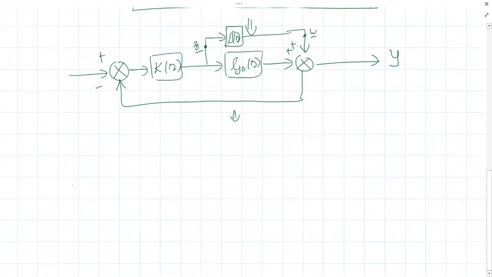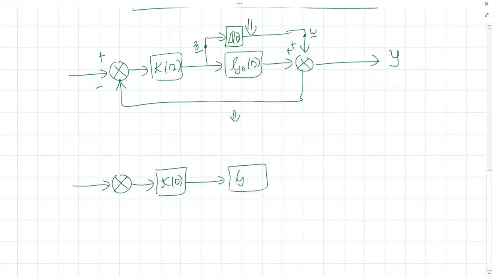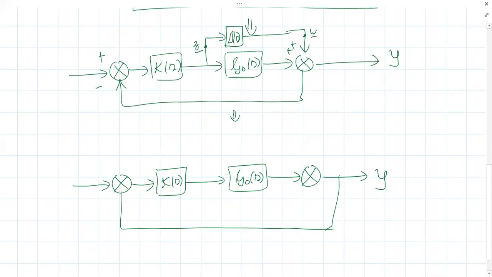So here we have the summing point. This is our K of S, the controller. This is our nominal plant, G naught of S. Again, this will be the summing point, and here we have Y, plus minus. Okay, so this signal is Z, and this signal is W. What is our aim?